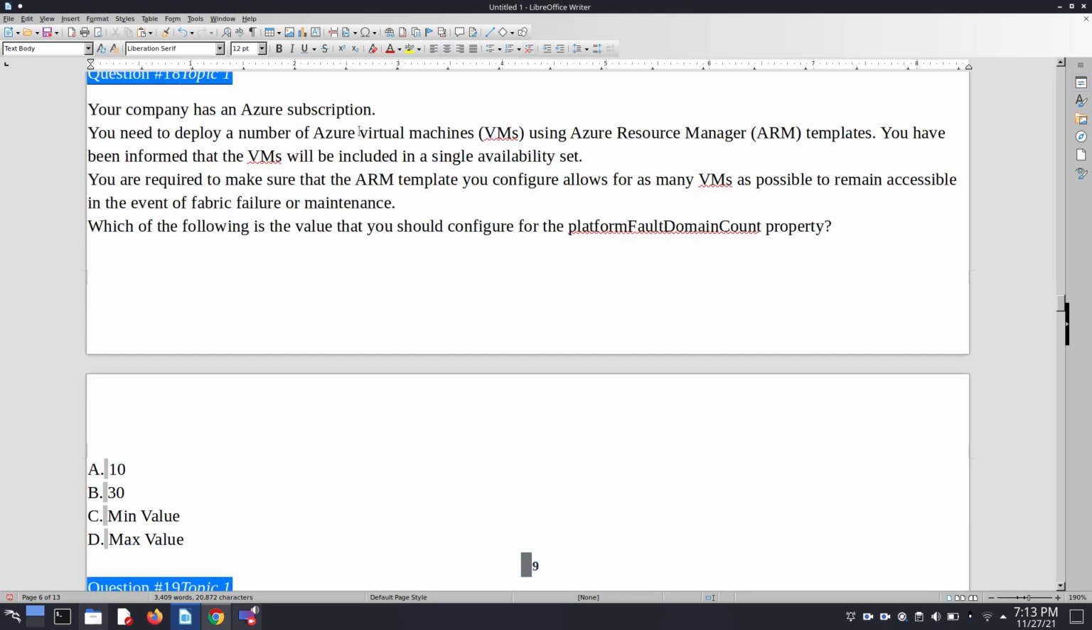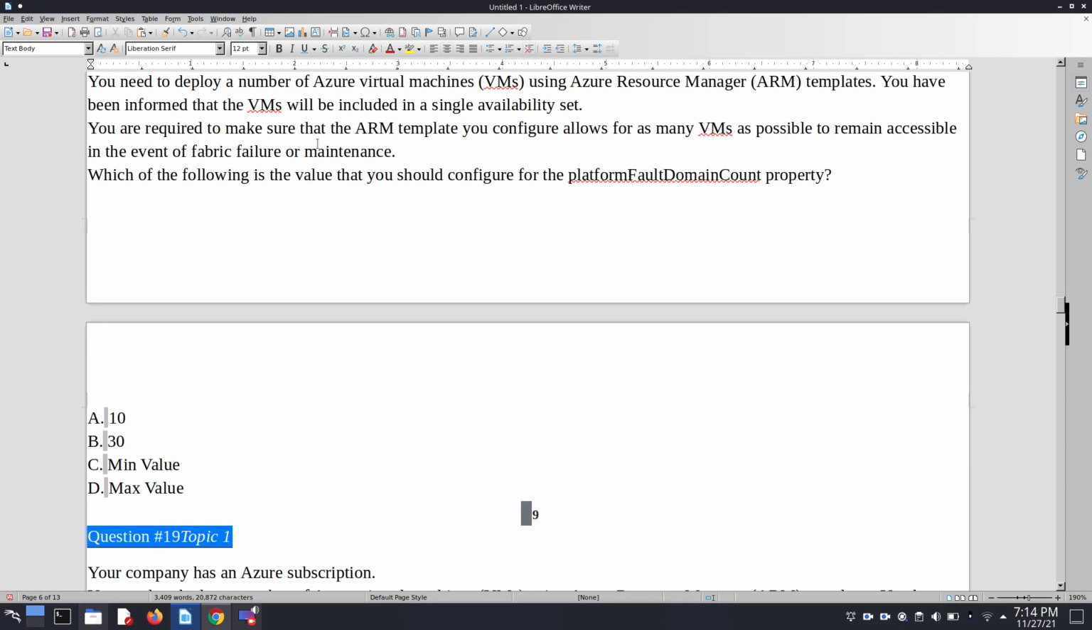Here your company has an Azure subscription. You need to deploy a number of Azure VMs using the Azure ARM template. You have been informed that the VMs will be included in a single availability set. You are required to make sure that the ARM template you configure allows for as many VMs as possible to remain accessible in the event of fabric failure or maintenance. Which of the following is the value that you should configure for the platform fault domain property? So if this scenario is given, we choose the maximum value of platform fault domain count.